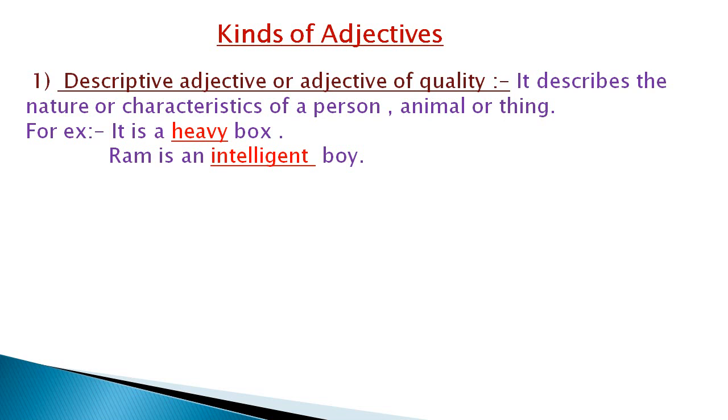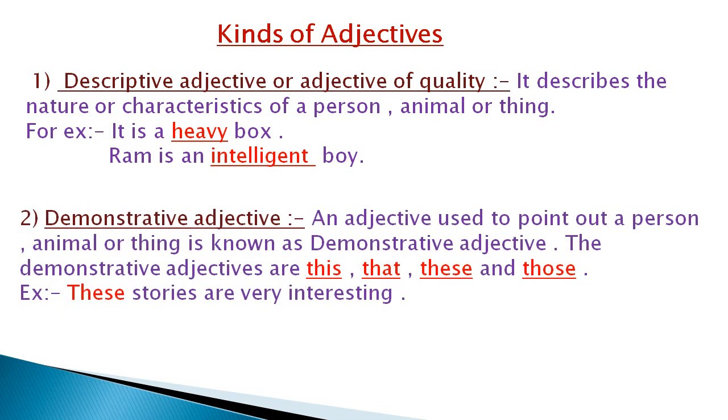In the second sentence, Ram is an intelligent boy. Here the word intelligent is telling the quality of a noun word that is Ram. So both are the examples of descriptive adjective or adjective of quality.